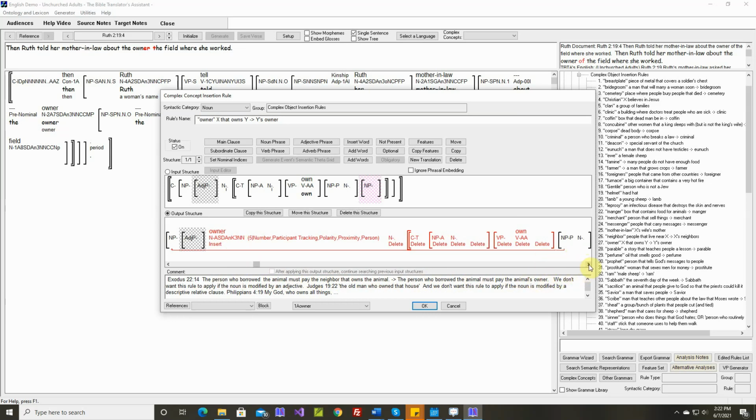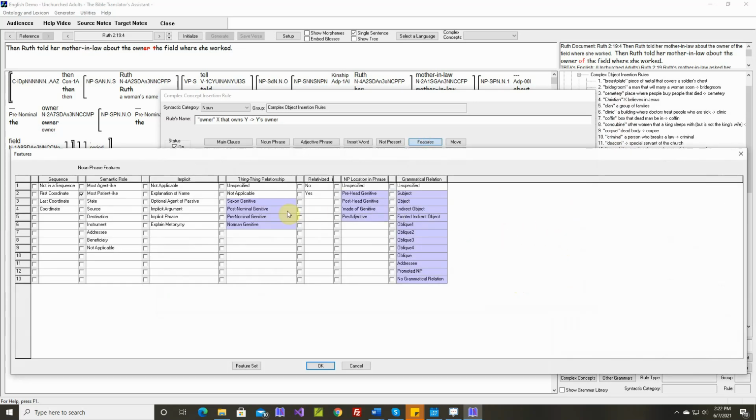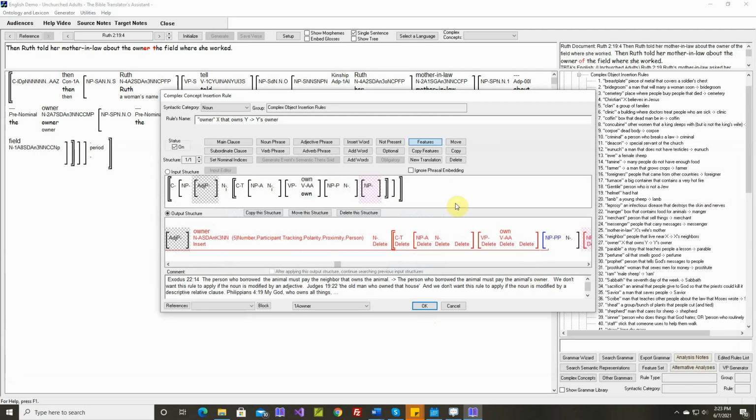And then the thing that was owned, this patient phrase, okay, this rule deletes the relative clause and then moves that phrase out into this noun phrase. So it becomes like the animal's owner. Okay, we need to tag this. So here's an example where you need to modify a rule that comes from the library. This is pretty rare. Occasionally you need to do it. But for example, for English, we need to set this as a prehead genitive and insert the word our owner marker.